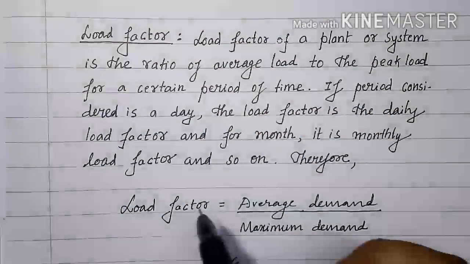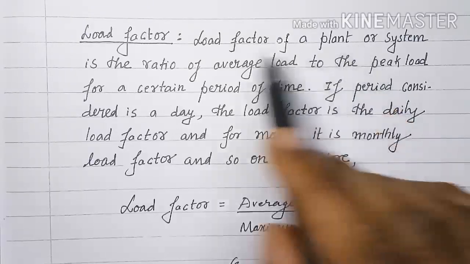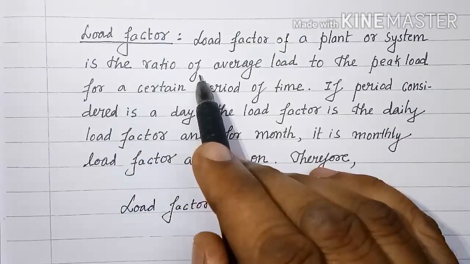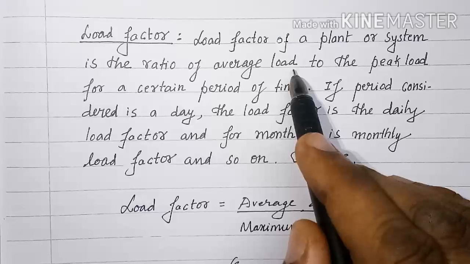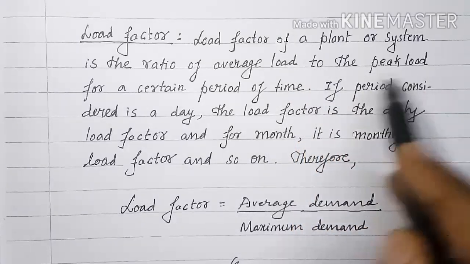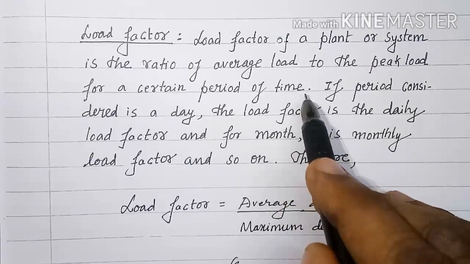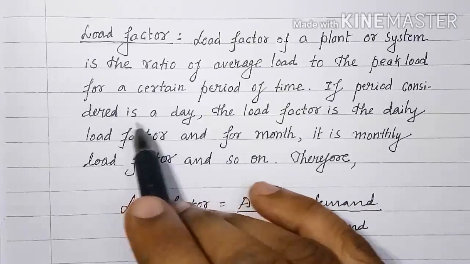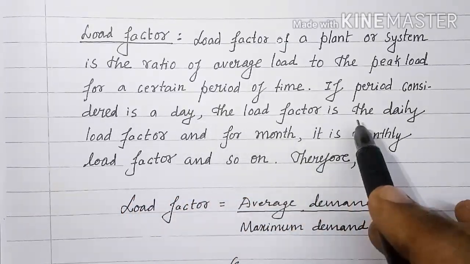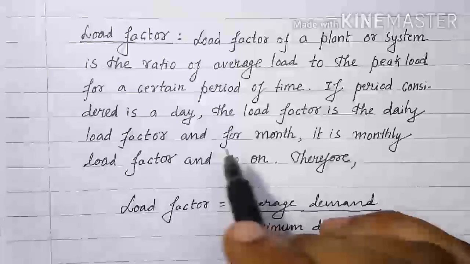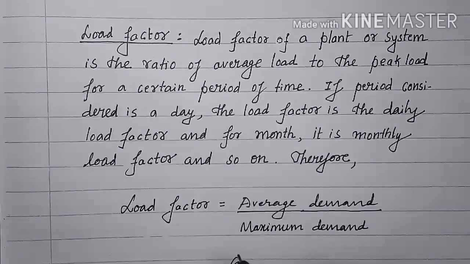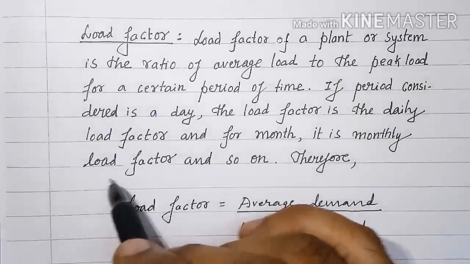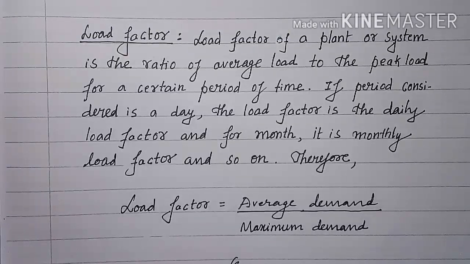Next term is load factor. Load factor of a plant or system is the ratio of average load to the peak load for a certain period of time. If period considered is a day, the load factor is the daily load factor. And if the period considered is 1 month, then the load factor is called monthly load factor, and so on.